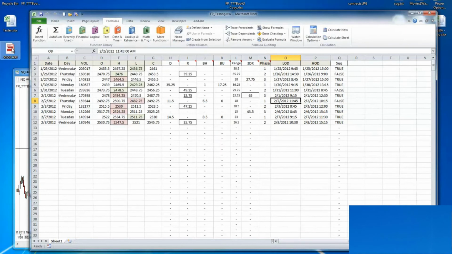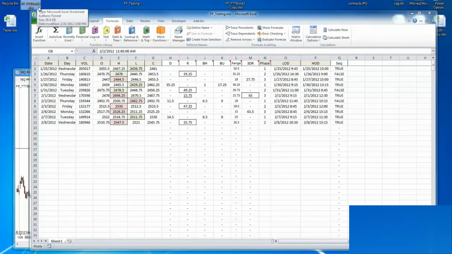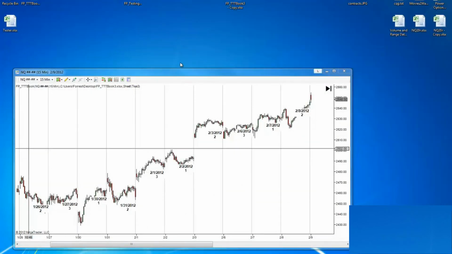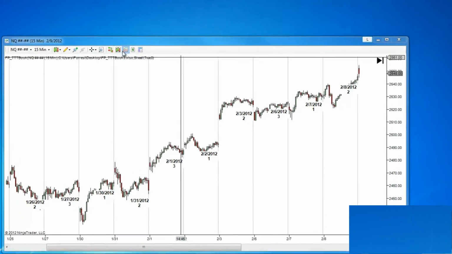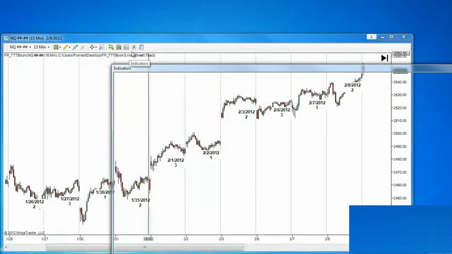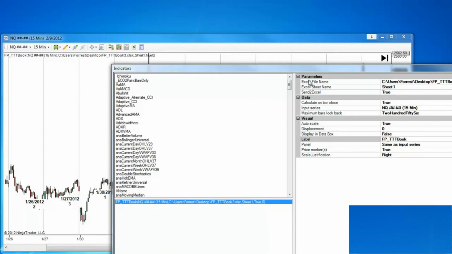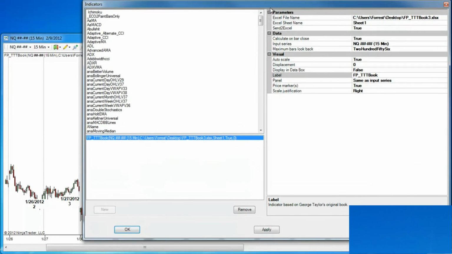Okay, now I have this file, and I could do all types of things with it if I want. But you always want to keep your original blank copy somewhere, so if you mess something up you can go back to it. I'm going to shut this down. Now I would recommend you do this the same way every time, meaning you open your Excel sheet, then you come here, turn this to true, and run it. Okay, if you mess up, just close the sheet and do it over again.